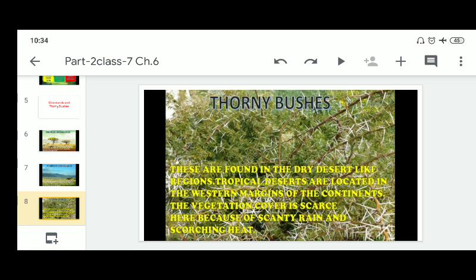Here is a question: name some of the common animals of the desert which you have learnt earlier. The common animals that can survive in extreme heat and can go without food and water for longer durations are found here, like camels and scorpions.